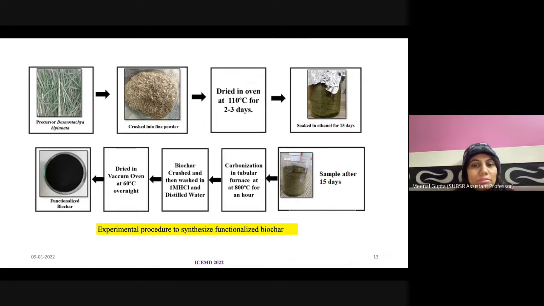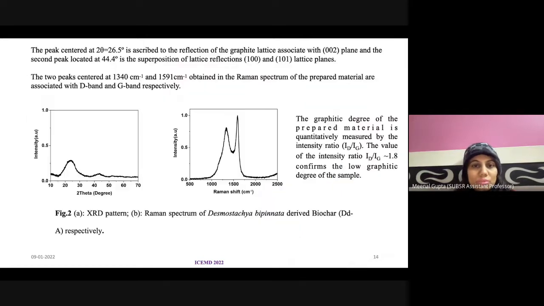Then after 15 days, we have again crushed it properly and then carbonized it in a tubular furnace at 800 degrees centigrade for 1 hour. And then the produced sample, we have crushed it properly and then washed it with 1 molar HCl solution, and then we have washed it with distilled water to maintain the pH value at 7. And then the obtained powder we have dried in a vacuum oven at 60 degrees centigrade overnight, and like this we could prepare our functionalized biochar material using a very simple synthesis technique, the carbonization method.